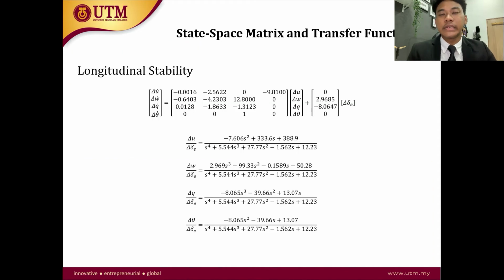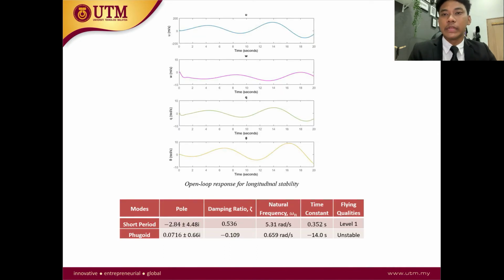And then I transfer it into a state space matrix form and obtain all the transfer functions. And this is the open loop evaluation, where, as you can see, the pitch rate response behaves quite badly. The flying qualities for the short period are actually already level 1, but we need to obtain good level 1 flying qualities and we need to enhance the time response of the pitch rate system.